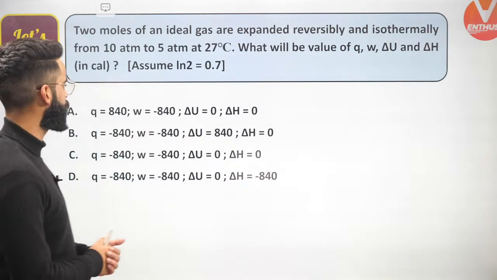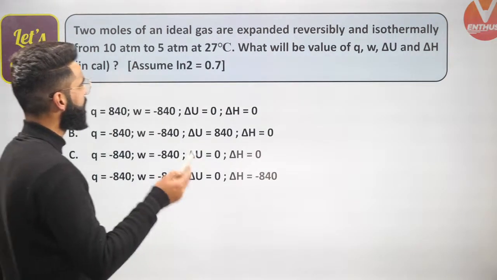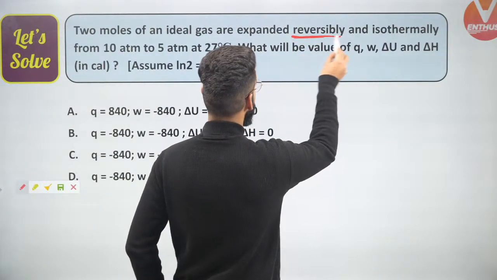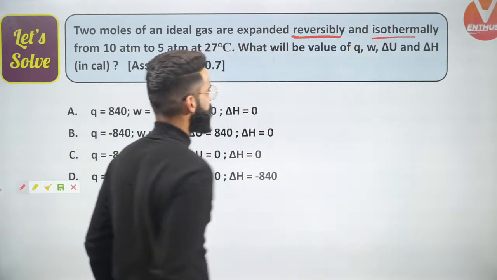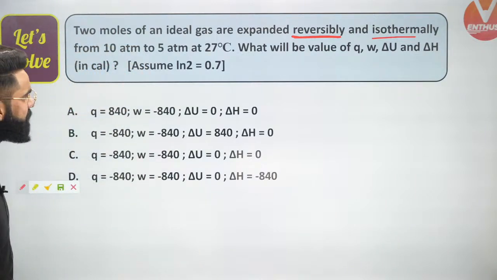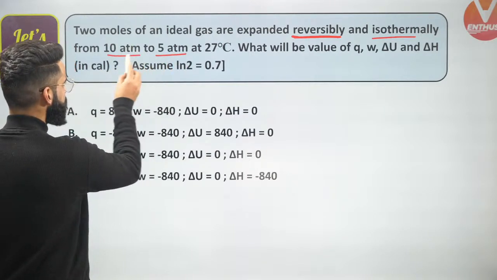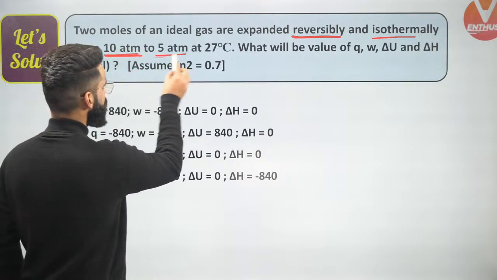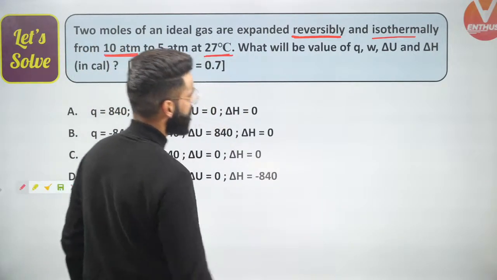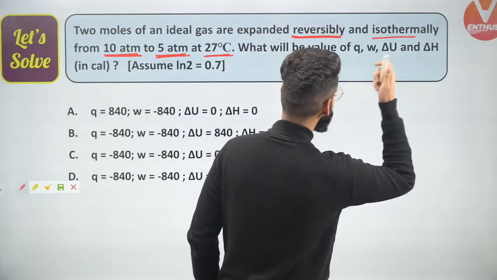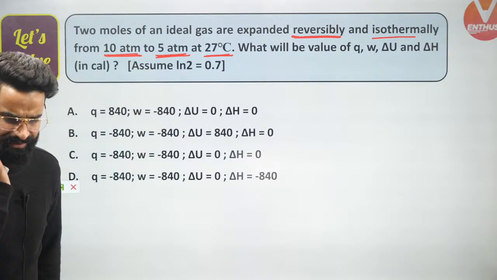Yes guys, this is one more question which is on our screen. 2 moles of an ideal gas are expanded reversibly, and the expansion is isothermal at the same time. So we are talking about the reversible isothermal expansion of an ideal gas from 10 atm to 5 atm. The initial pressure of the gas is 10 atm, the final pressure is 5 atm, and the temperature is given as 27 degrees centigrade. What will be the value of Q, W, delta U and delta H in calories? Assume ln2 is equal to 0.7. This is the question which we have.